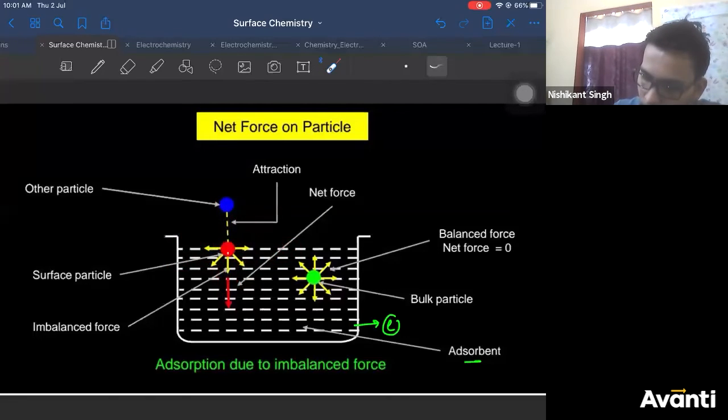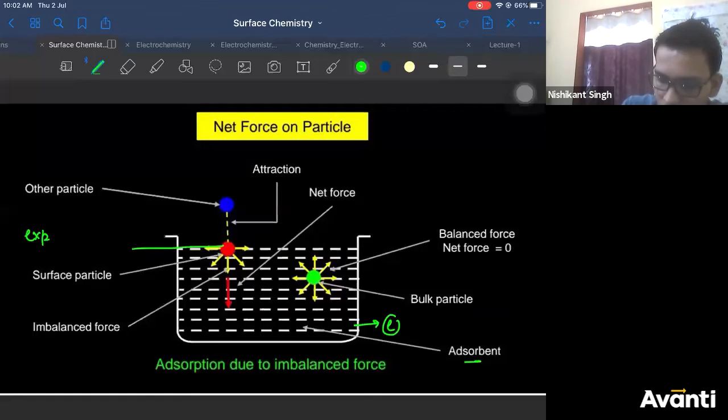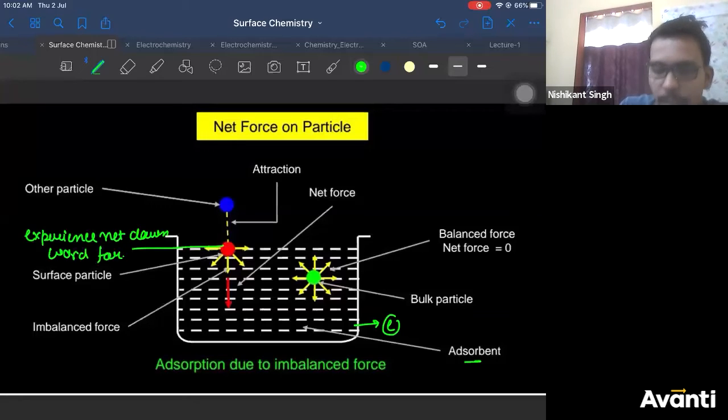So the molecule at the surface experiences a net downward force. Right? It experiences the net downward force.